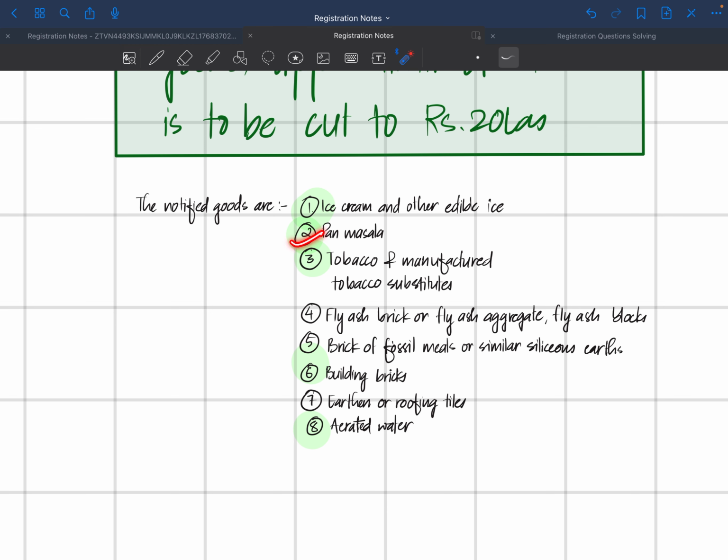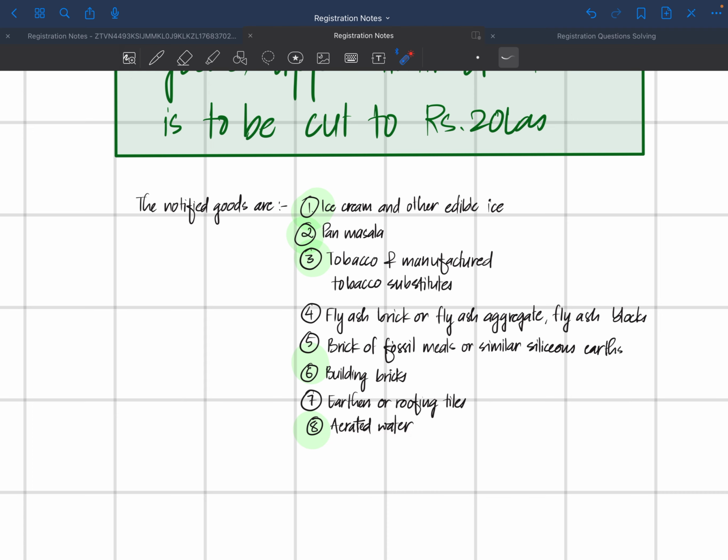Second one is pan masala. Third one is tobacco and manufactured tobacco substitutes. The fourth one is fly ash bricks, fly ash aggregate, or fly ash blocks. The fifth one is bricks of fossil meals or similar siliceous earth. The sixth one boils down to building bricks. Seventh one, earthen and roofing tiles. Eighth one is aerated water.